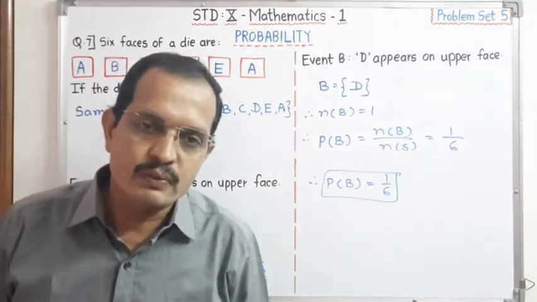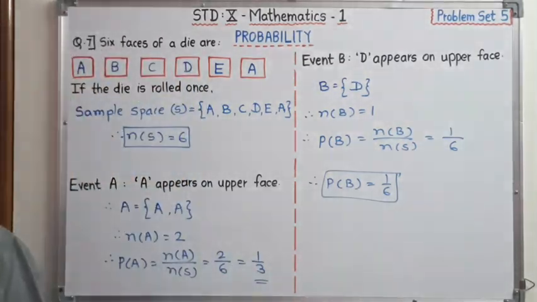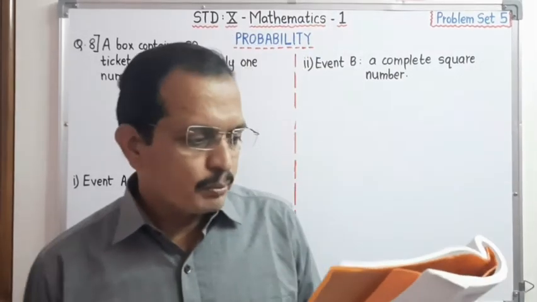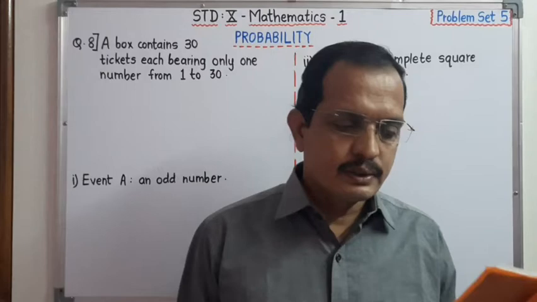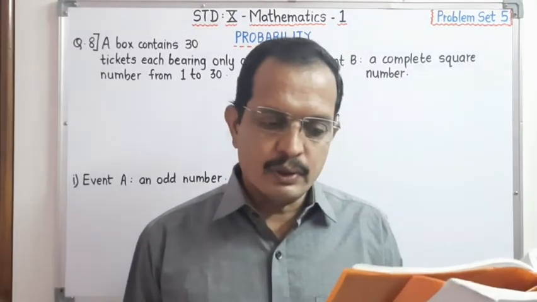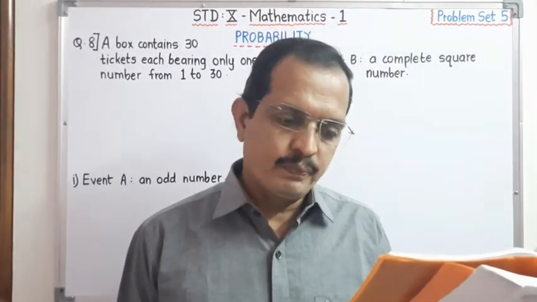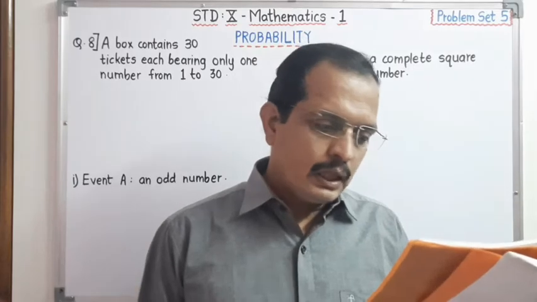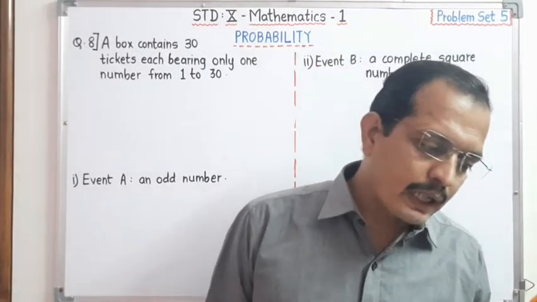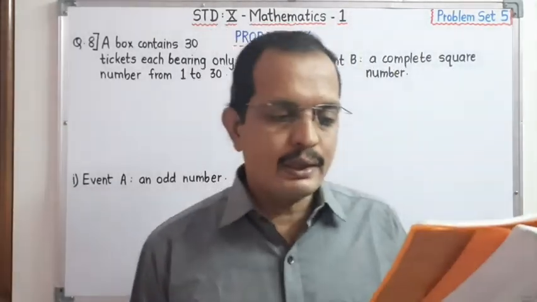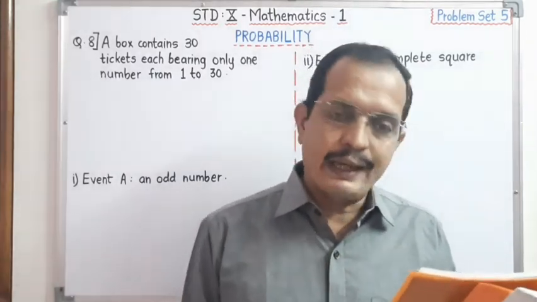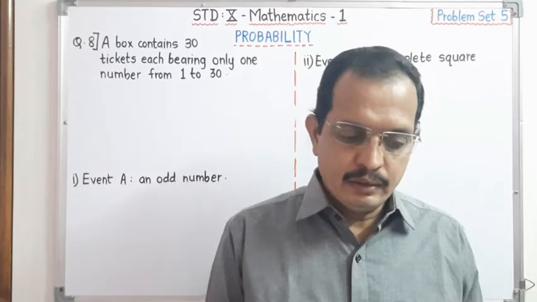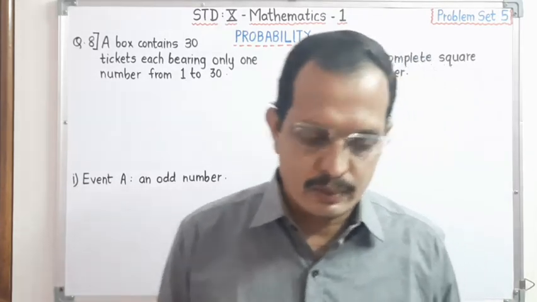Now we have to start with the next sum. Question number 8. A box contains 30 tickets bearing only one number from 1 to 30 on each. If one ticket is drawn at random, find the probability of the event that the ticket drawn bears an odd number, and second, a perfect square number.